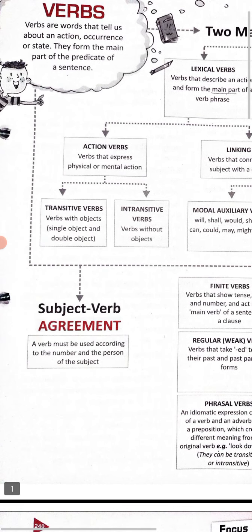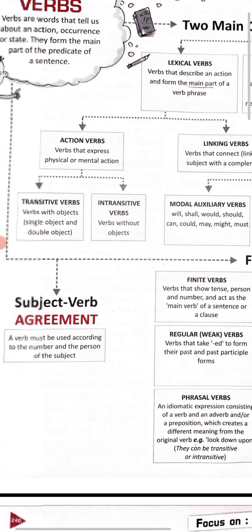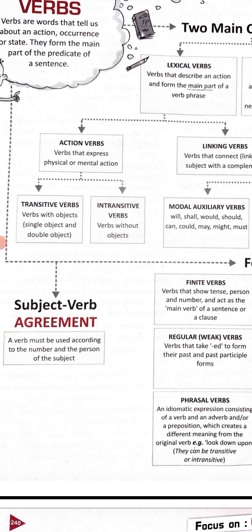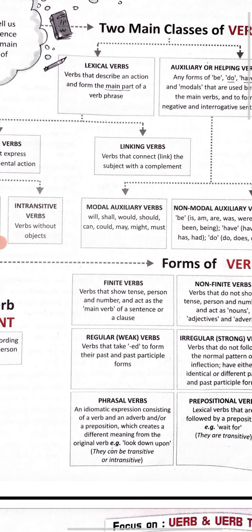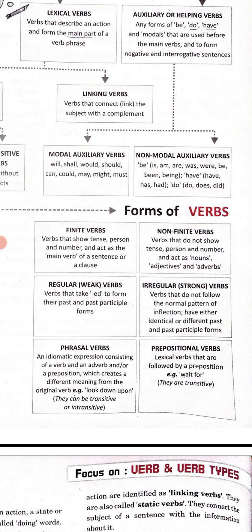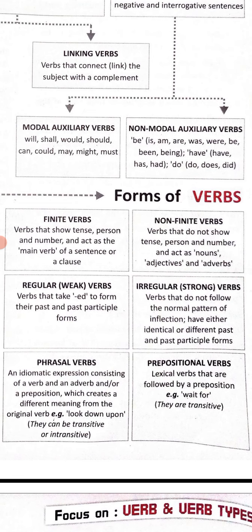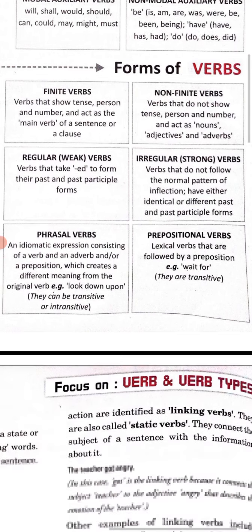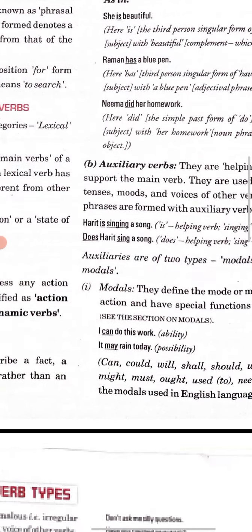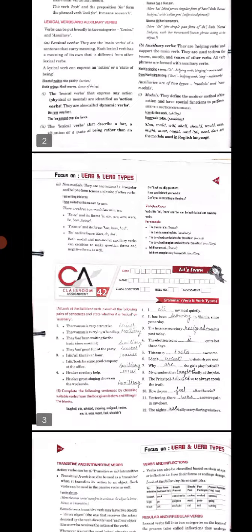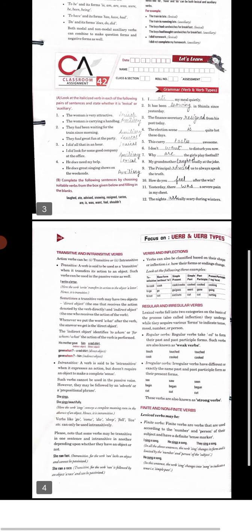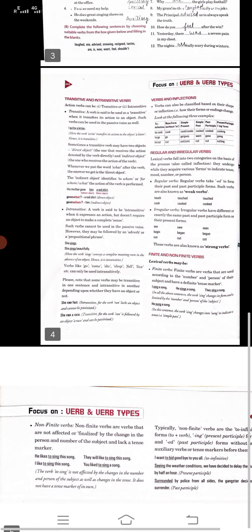Now we can see that verbs are further divided into two parts. Subject verb agreement, that is a different topic, and here there are forms of verb: finite verb, non-finite verb, regular verb, irregular verb, phrasal verb, as well as prepositional verbs. So let's study them. What are they? Very first we will start from this one, finite and non-finite verb.